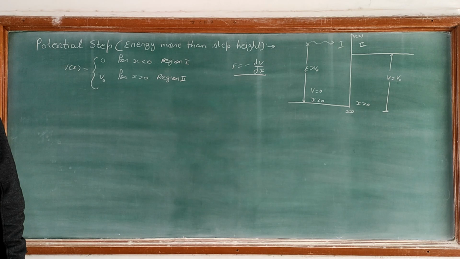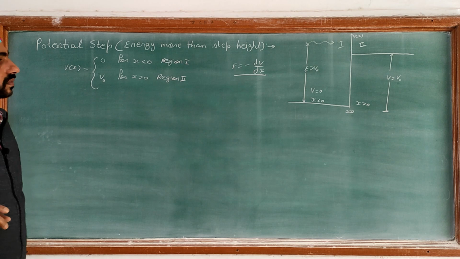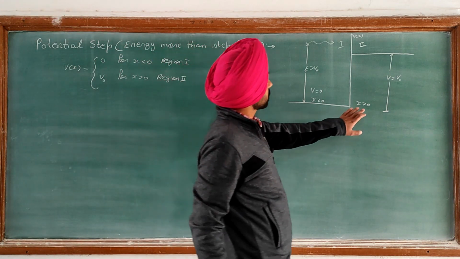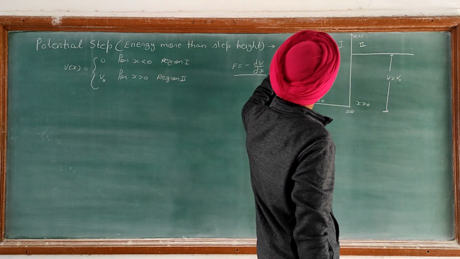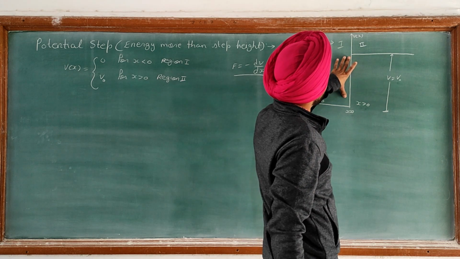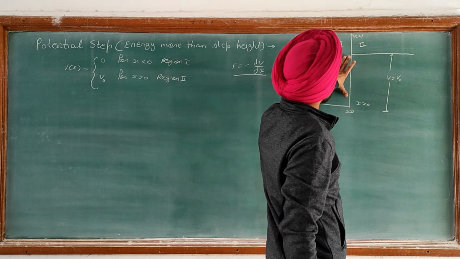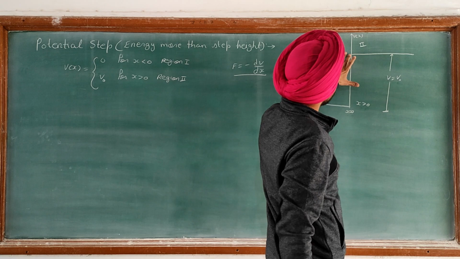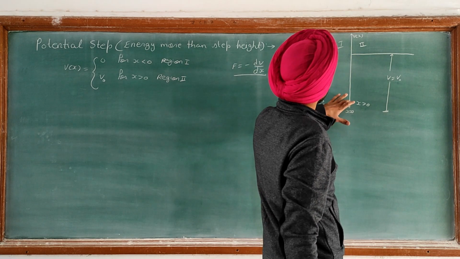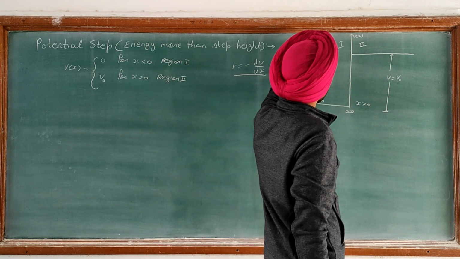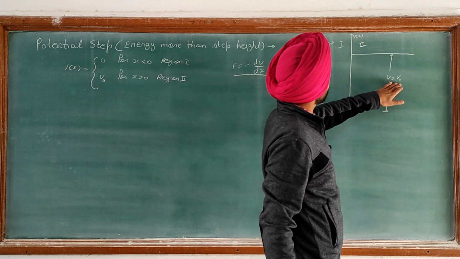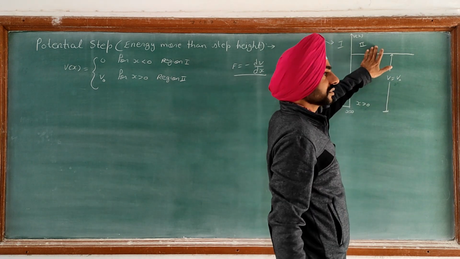It would not be reflected at x equal to 0 because the particle has enough energy to enter the region x greater than 0. Because the energy of the particle is greater than the step height, classically you can say you have a wall with height V naught and you throw a ball whose energy is greater than V naught, then the ball will be in region 2.